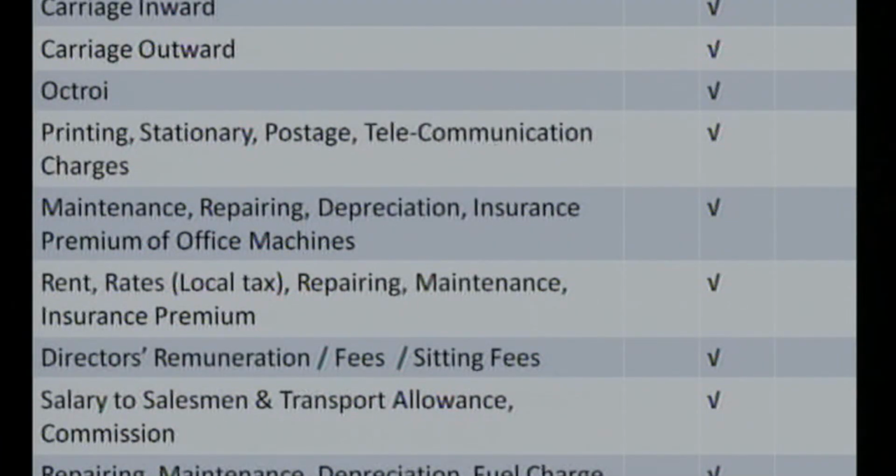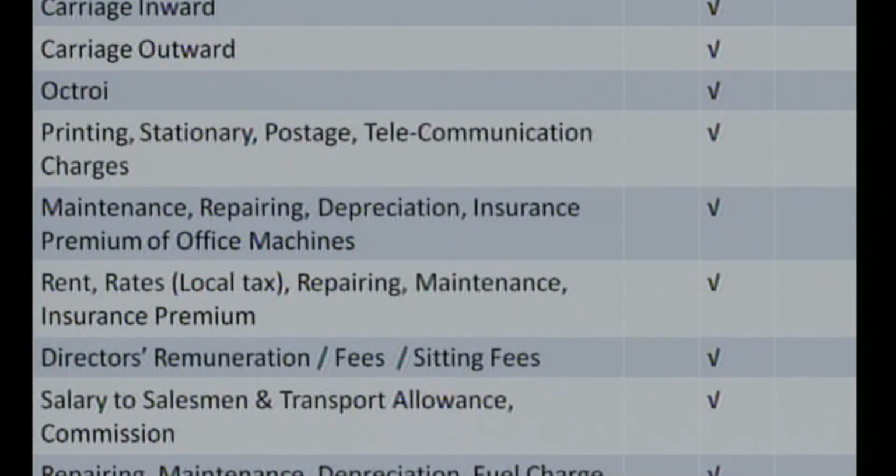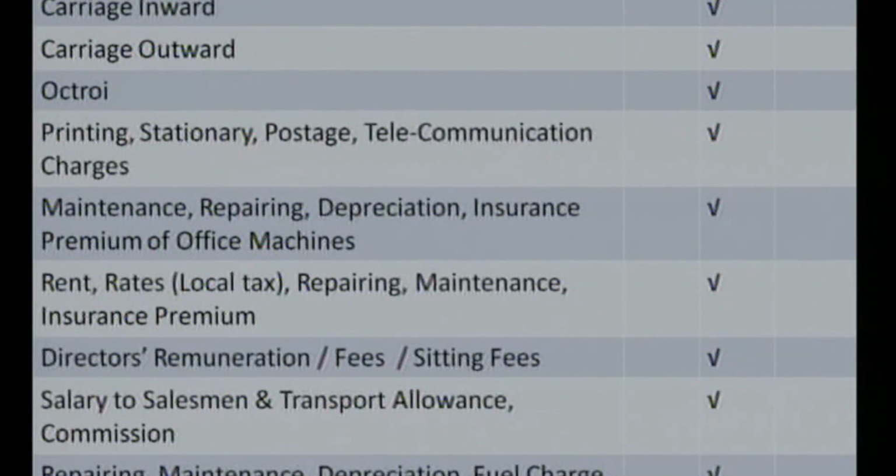Next one, the printing, stationery, postage, telecommunication charges, all such are expenses of the business, so all such accounts bear the debit balance. Next one, maintenance, repairing, depreciation, insurance premium of office machines, the machines being used as the office. All such are expenses for the business, so all such accounts bear the debit balance and we have to mention it in the debit column.